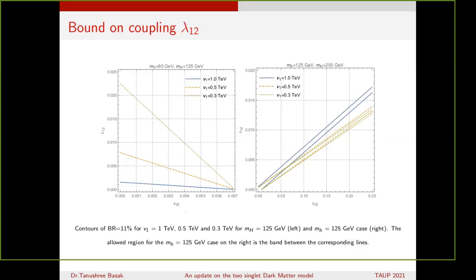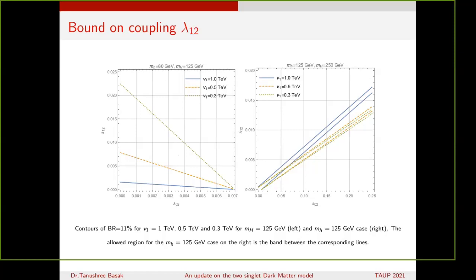Now, here what we are observing is the contour of the branching ratio. As per the ATLAS result, that is the strongest till date, the value should be around 11%. So therefore, here in the plot, you can see the contours of branching ratio 11%, again for different choices of V1, like 1 TeV, 0.5 TeV, and 0.3 TeV, for MH equal to 125 GeV and M small h to be equal to 125 GeV for both the case.